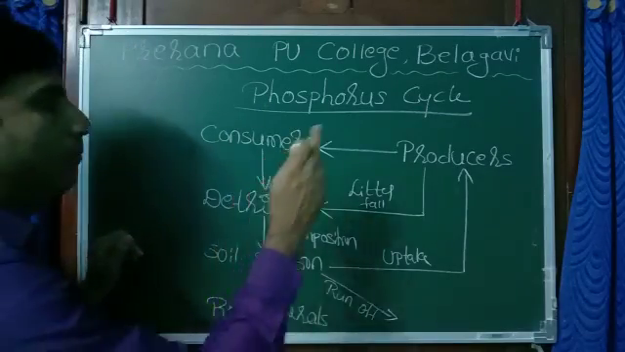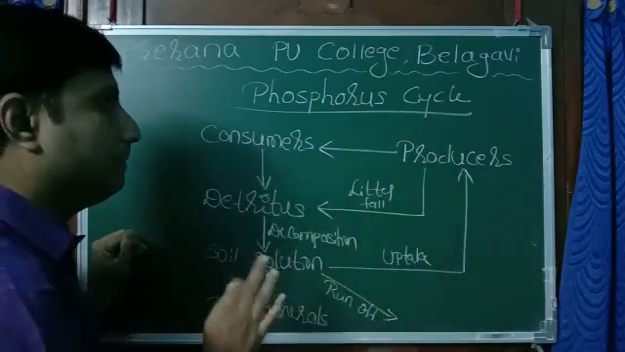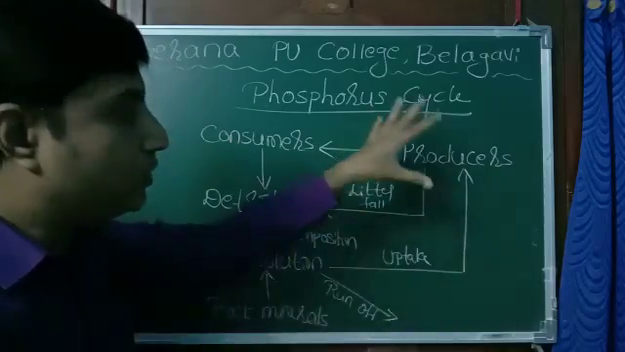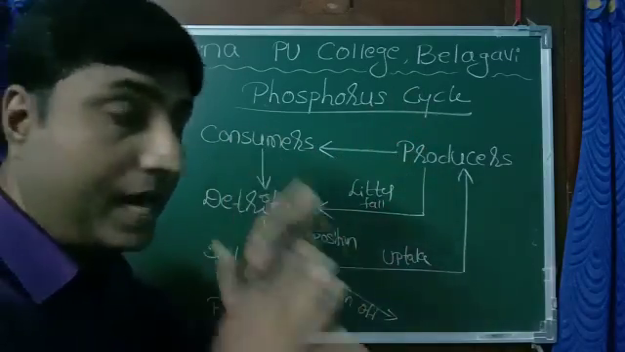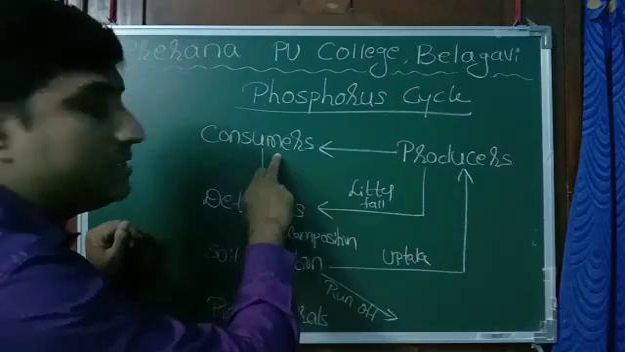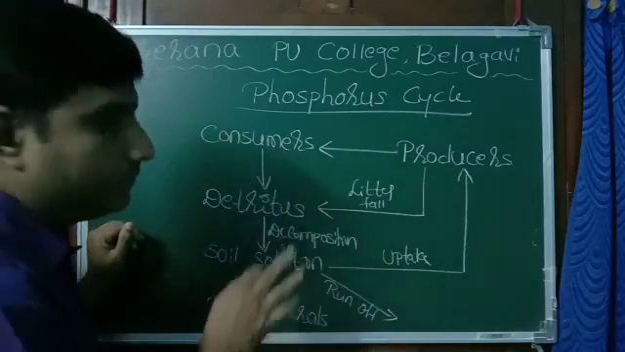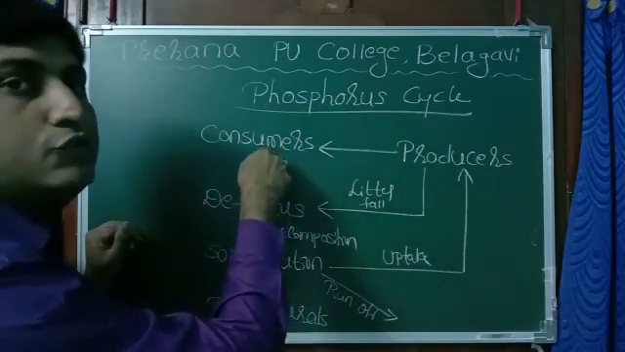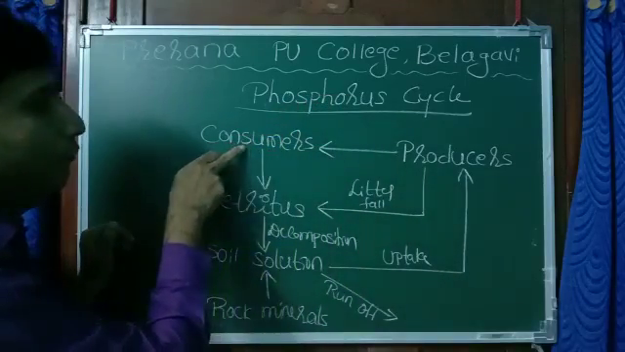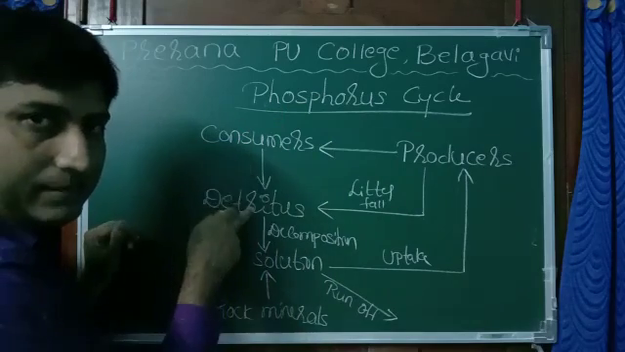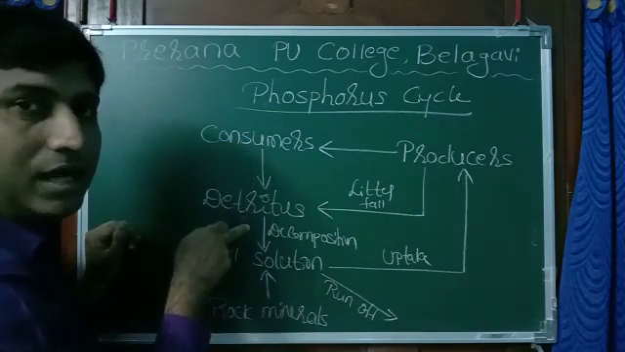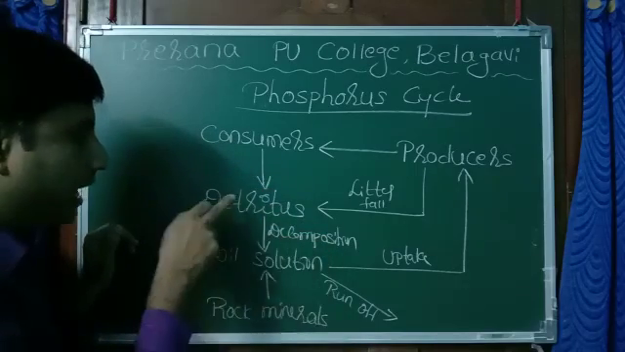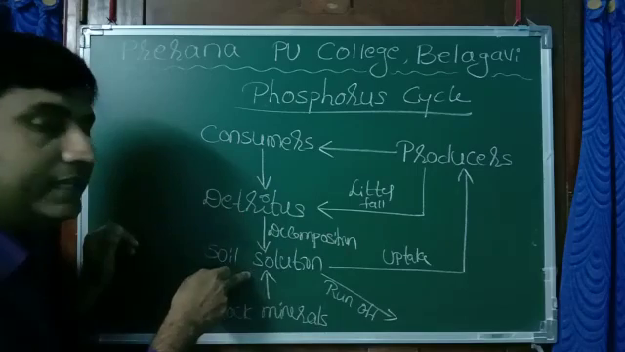See, producers are the plants. Producers contain phosphorus in them. A rich amount of phosphorus is present in the plant body. Consumers means the animals which are dependent on that. So when consumers eat them, phosphorus will move into the body of consumers, animals. When animals die or any part of the animal falls on the ground, it is considered as detritus. That detritus decomposes and phosphorus will get liberated in the soil solution.